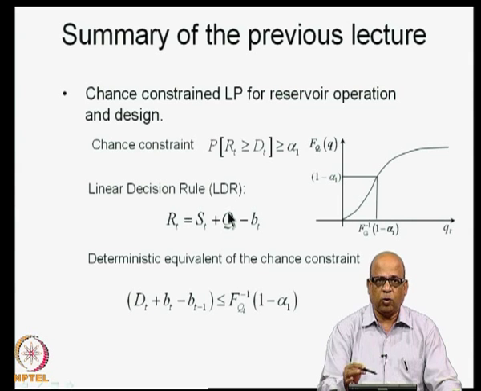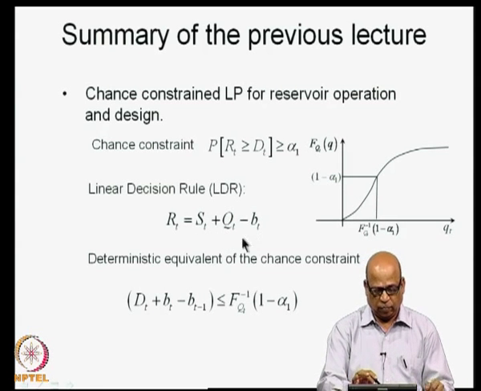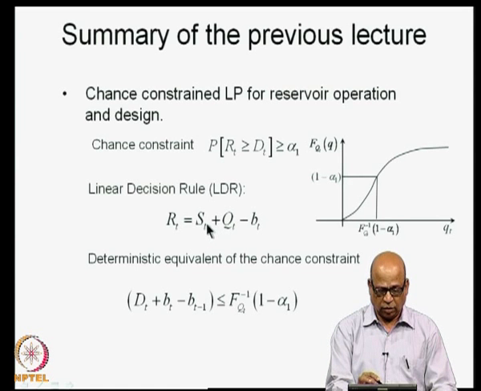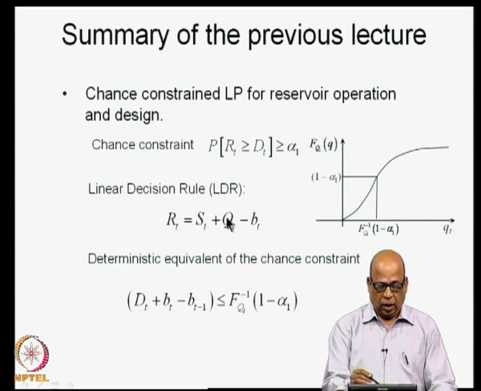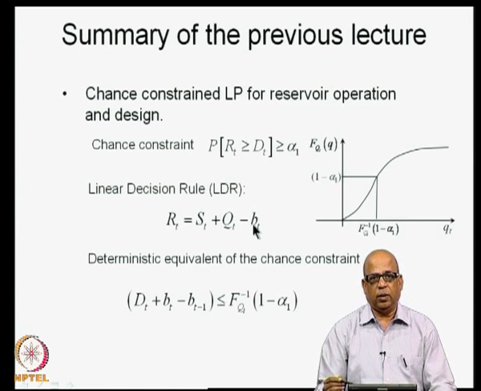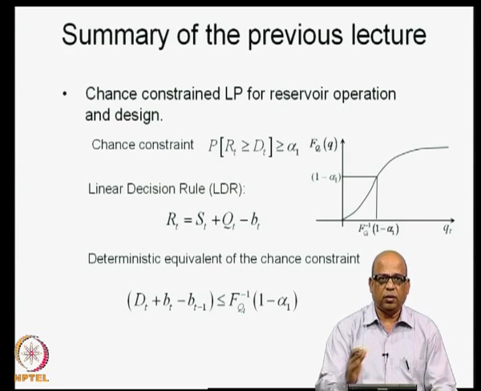It can be readily incorporated, but for clarity and simplicity, for the time being we will not worry about evaporation. So, this is the total water available, ST plus QT, and you are saying that out of ST plus QT, I will retain BT and then release the remaining amount. That is the idea there. And therefore, BT has to be non-negative here, because there is a total water available ST plus QT, out of which you are retaining a certain amount and then releasing the remaining amount.